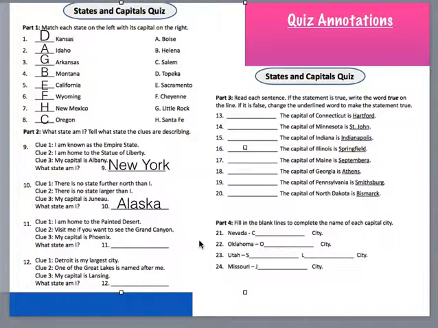Number 11. Clues are I'm home to the Painted Desert. Visit me if you want to see the Grand Canyon. And my capital is Phoenix. What state am I? So what state has the Grand Canyon mostly in it? Grand Canyon spreads between a few states, but we learned that it was mostly in Arizona.